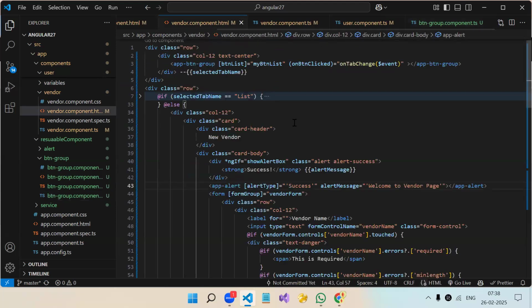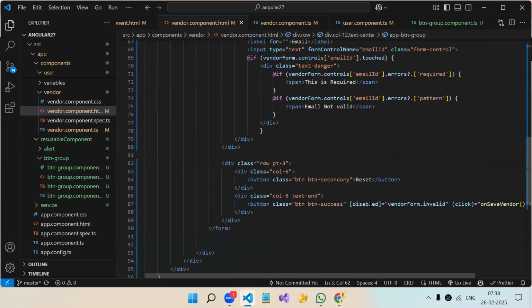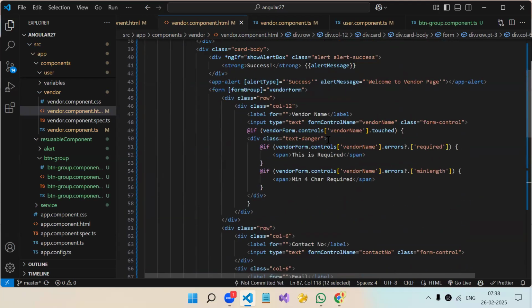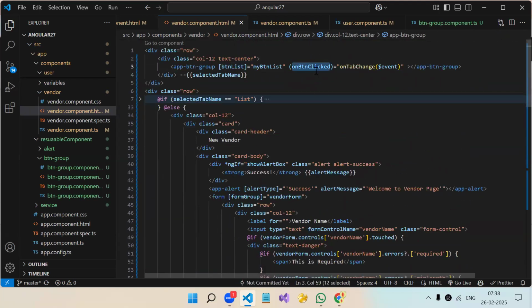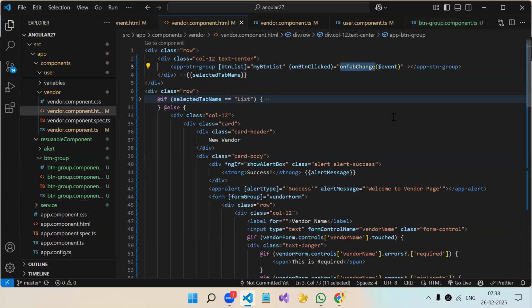Now in the parent component, where you are using your component, input will be in square brackets and output will be in round brackets. Once this event gets triggered from your child component, you need some function to be triggered in response. Just like when we click, click is nothing but an event, and after the click event we need a function. Same like that, once this button gets clicked, we need to trigger this event. And since while emitting this event we are passing some data, that data we have to catch like this. So data sent from the child component we will get here in the parent component.